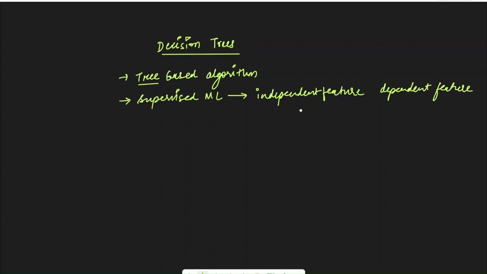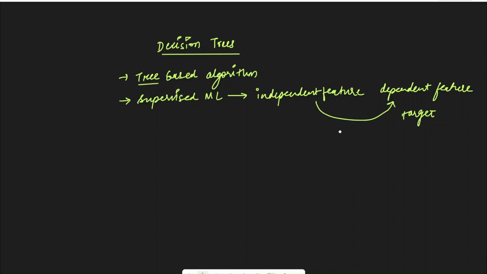The independent feature is the feature on the basis of which we are going to predict the dependent feature, which is also called the target. So we already have labels for our data and we have to predict labels for the unseen data. This is the task that we have to do in supervised machine learning, and decision trees help us to perform this.